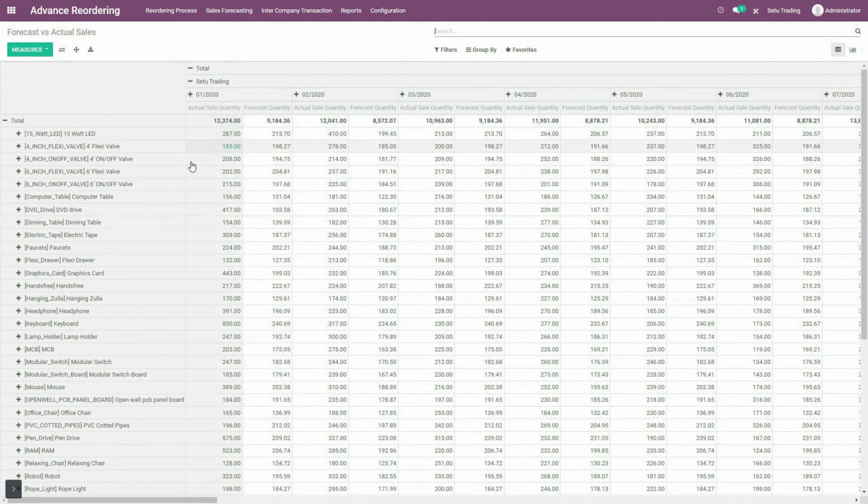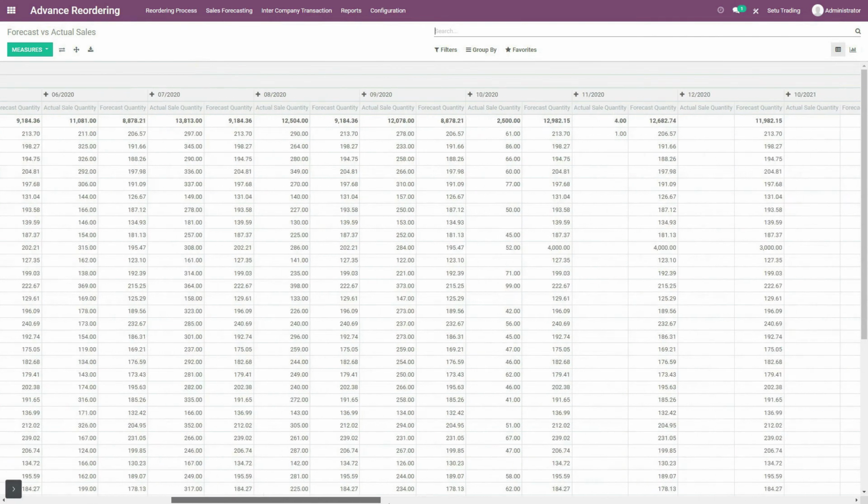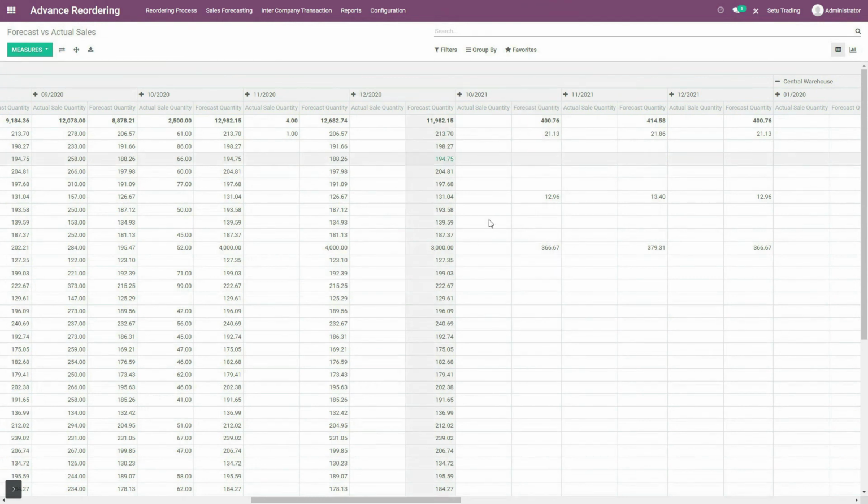So such comparison will now help you see that there is a little increment or growth in these sellings. So next time for the next month or upcoming days, again you can increase the stock in your warehouses.